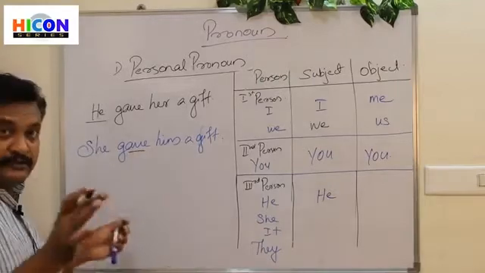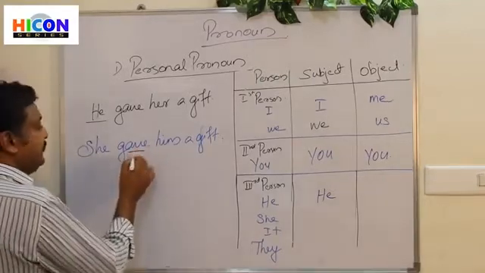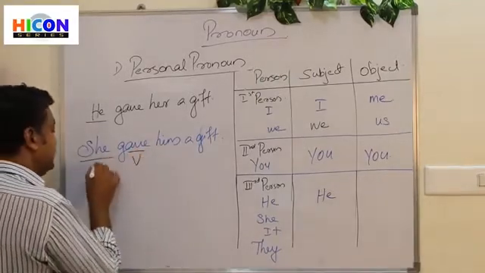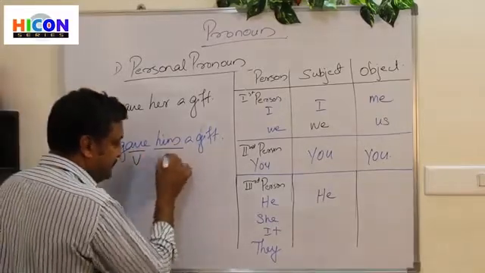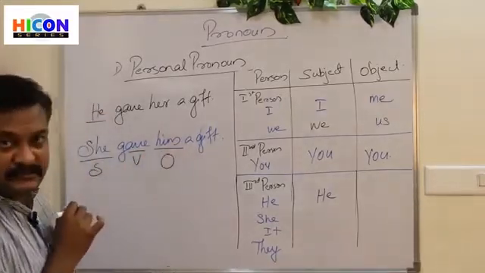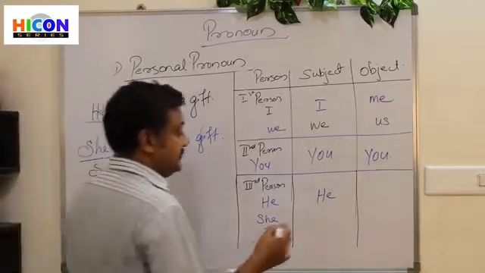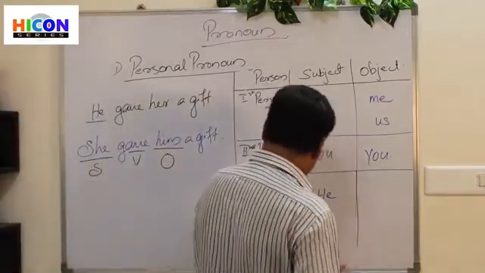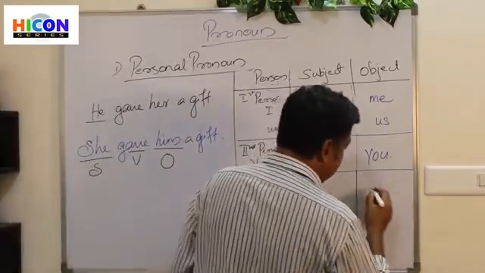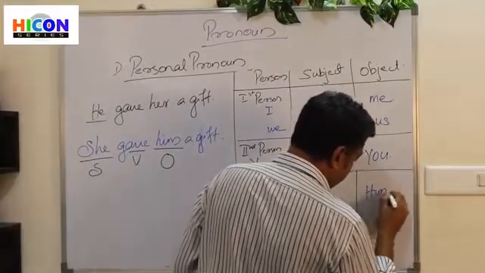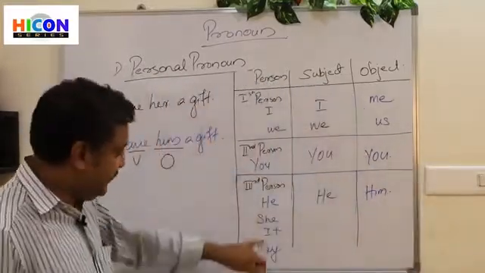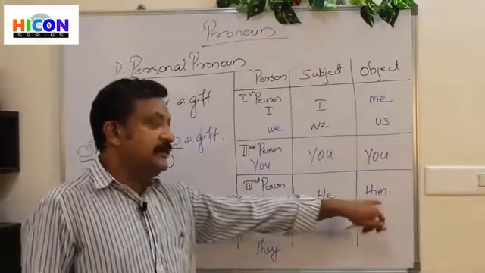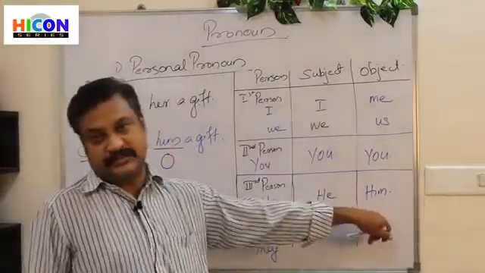Gave is the verb, she is the subject, him is the object. Him is the objective form of the third personal pronoun he. He is used as a subject, him is used as the object.